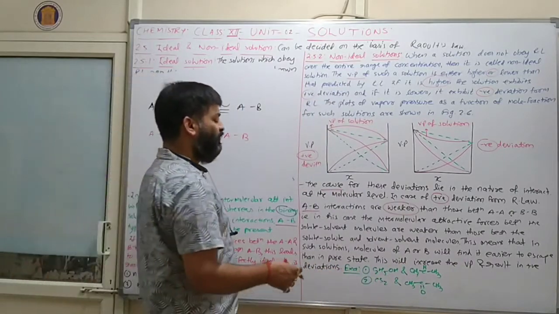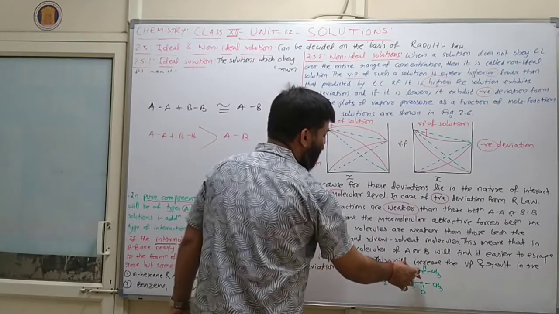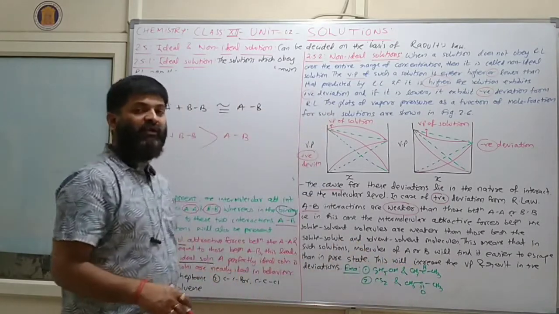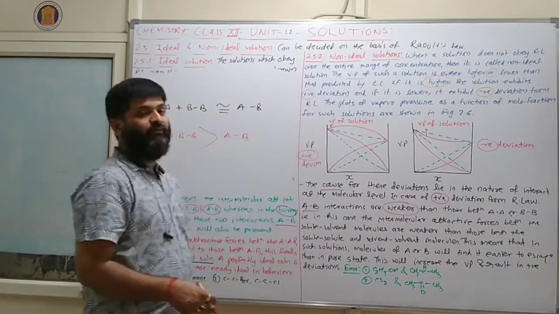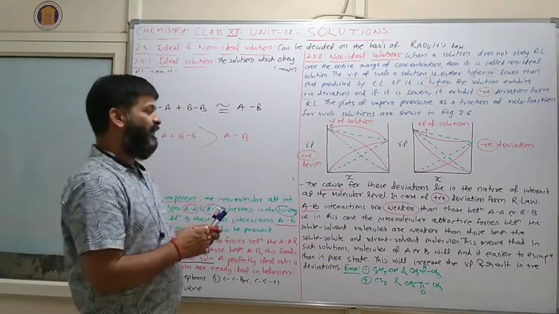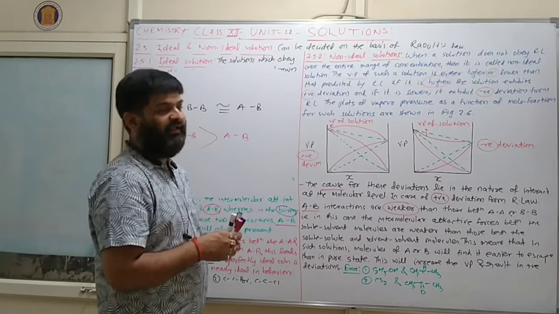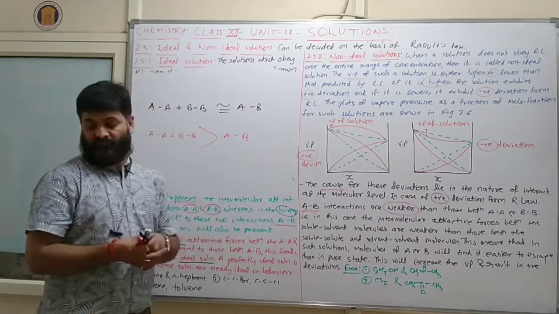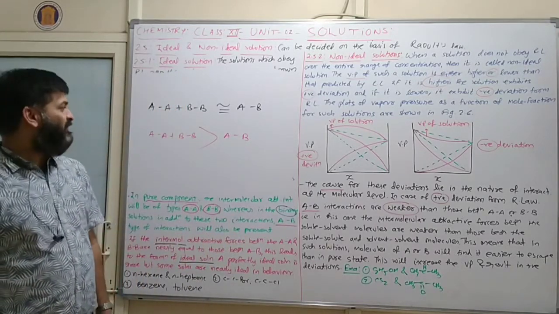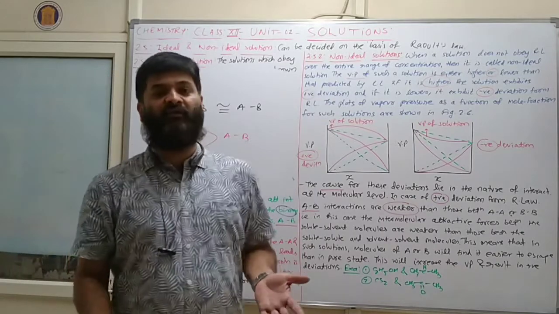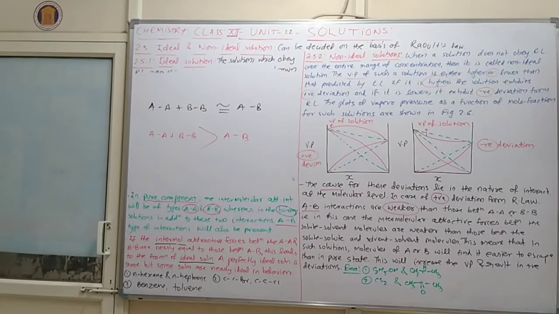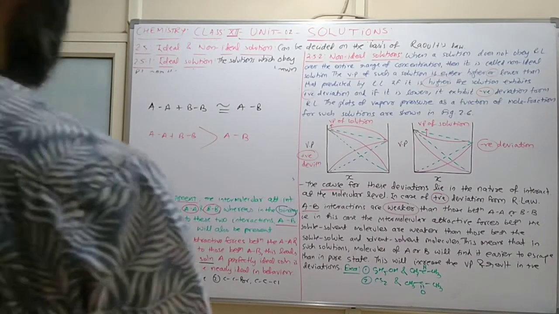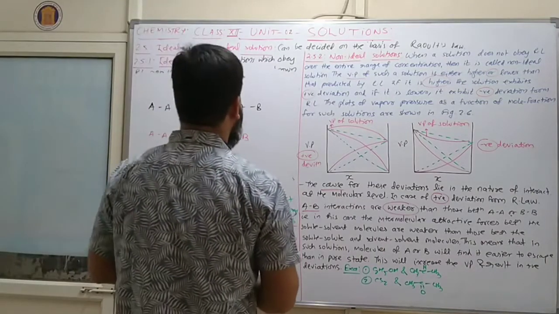The examples of positive deviation are ethanol and acetone, and carbon disulfide and acetone. Clear? So this is a comparison between ideal and non-ideal solutions. Ideal means which will obey Raoult's law. Non-ideal means which does not obey Raoult's law.